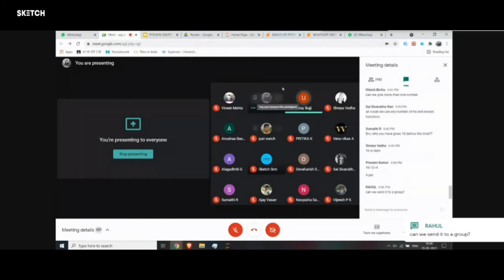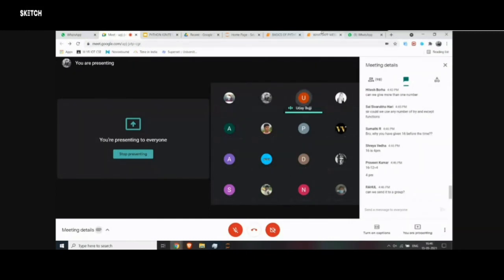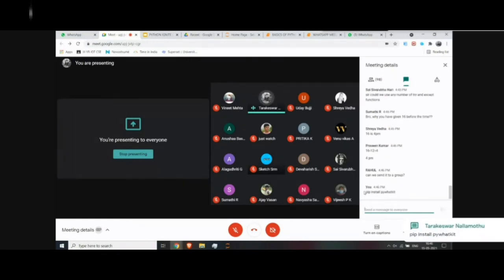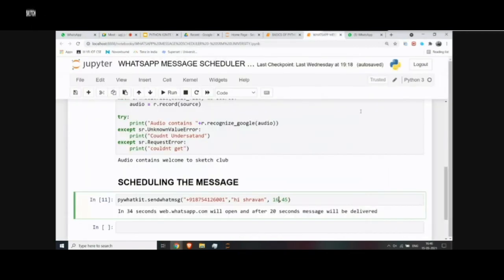Bro, in my laptop it is showing no module found in PyBot. What should I do for that? You can go to your command prompt, the Anaconda command prompt. You can use pip install. I'll type it in the chat box. You can copy paste it. You can use this statement in order to install the modules and packages required. From then it will be executed.